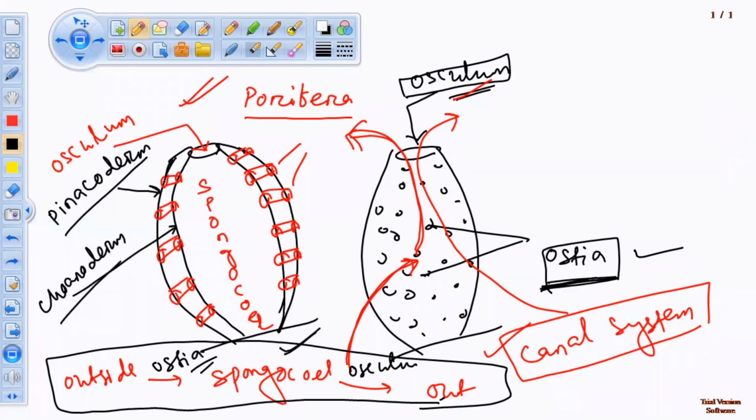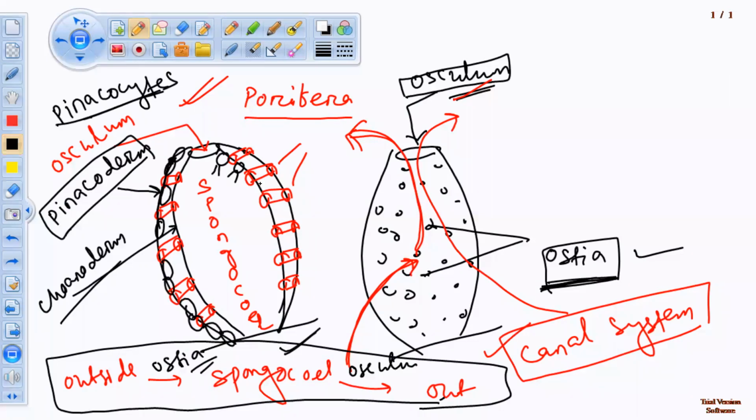The outer body wall layer is known as pinacoderm, consisting of pinacocyte cells. Actually, they have a cellular level of organization, and different types of cells are present in their body. The inner layer, known as choanoderm, consists of choanocyte cells or collar cells. Choanocyte cells are flagellated cells which line the spongocoel.